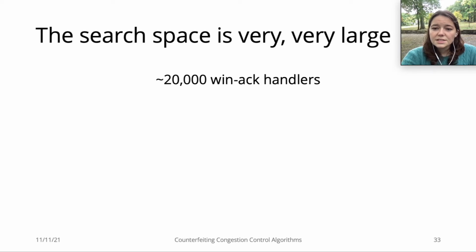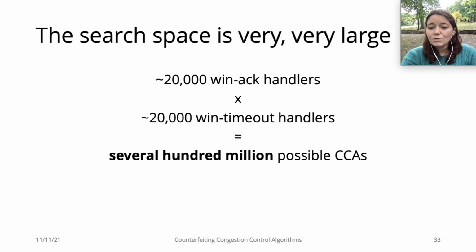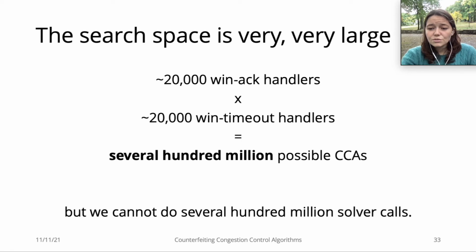The reason for this is that our search space is very large. Even our very simple language, just expressive enough to synthesize Reno, allows for approximately 20,000 WinAC handlers, which when combined with 20,000 win timeout handlers would result in several 100 million possible CCAs. So even if each solver call just takes 1 second, this naive approach could take over 15 years to produce a CCA.